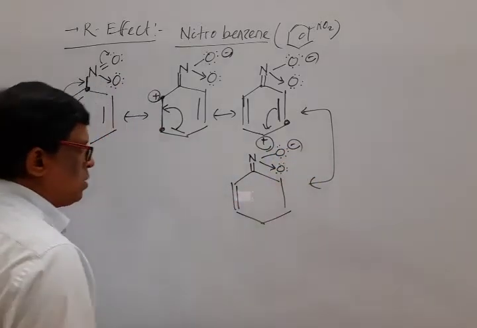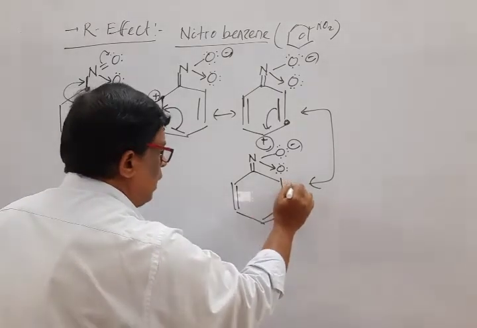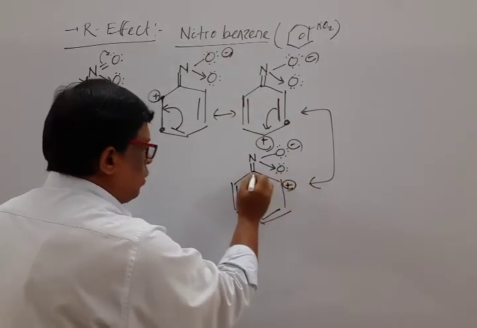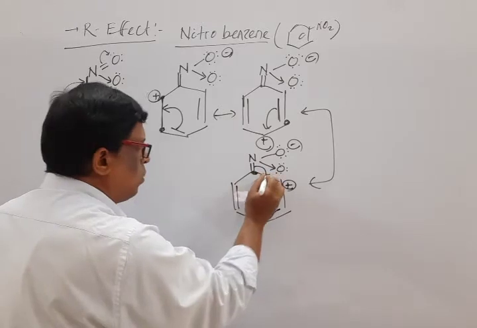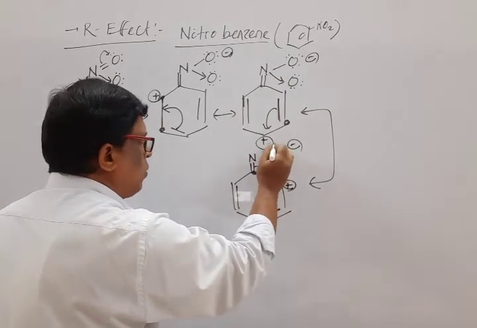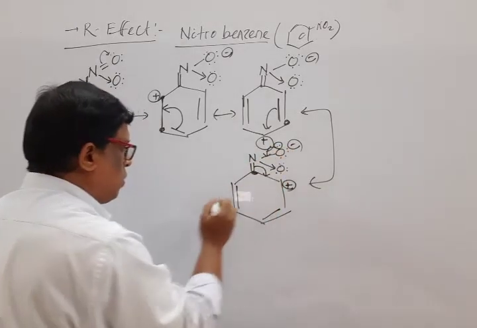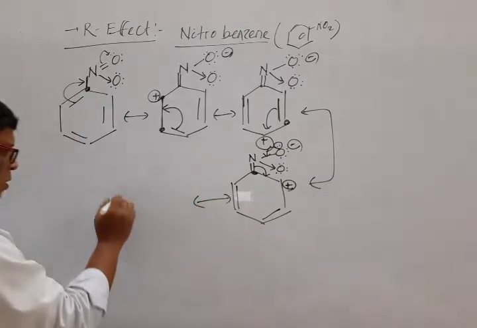This bond remains as such, now the bond transfers to here, it is in deficiency. So it requests this one, the bond transfers to here. Now it is in danger, it requests this one, this bond also transfers to this one. Mark the final structure.